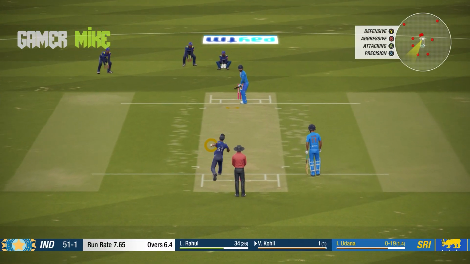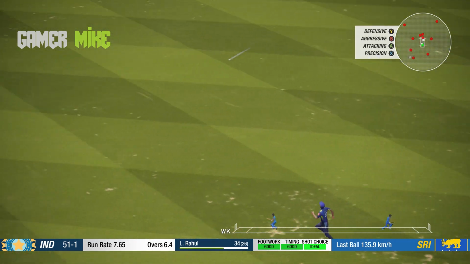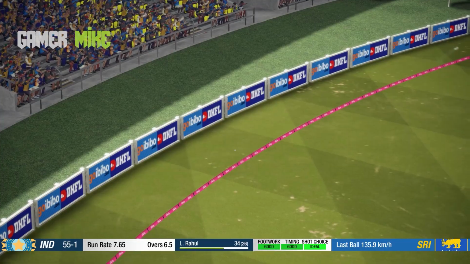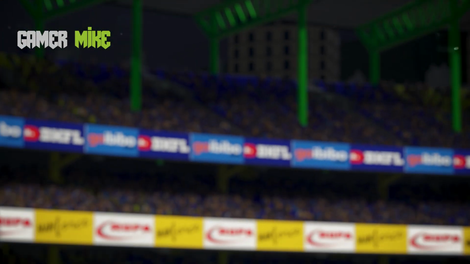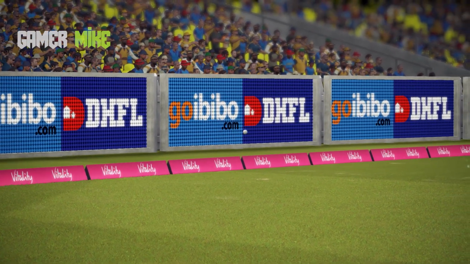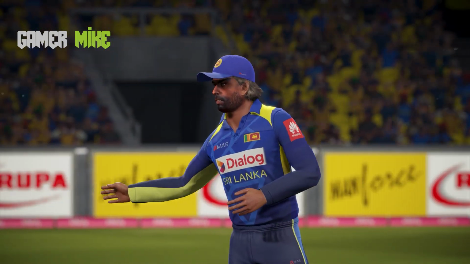Now Udana to Virat Kohli, pitched it up, and he got the price paid for that, and Virat Kohli picks up his first boundary. There is no longer off, smashes it over. Glorious hit. That is from Virat Kohli, the class he presents when he's on the pitch, and he picks up his first boundary of his match. There is more yet to come, and Malinga is just changing the field.